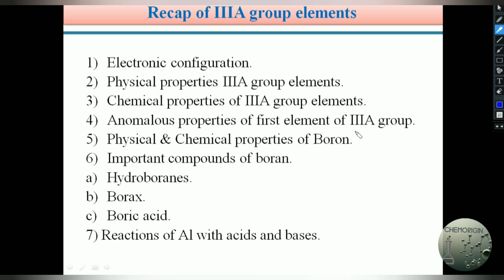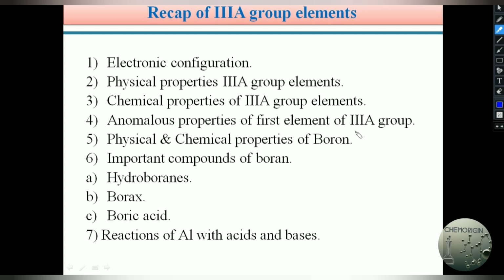Boron's atomic size is very small. It has very high ionization energy, and boron always forms hydrides having covalent bonds only. Boron does not show +3 or +1 oxidation states, but the remaining third A group elements can show +1 or +3 oxidation states. These are some of the reasons boron shows anomalous properties in third A group. After that we saw the physical properties and chemical properties of boron: how boron reacts with oxygen, nitrogen and halogen.